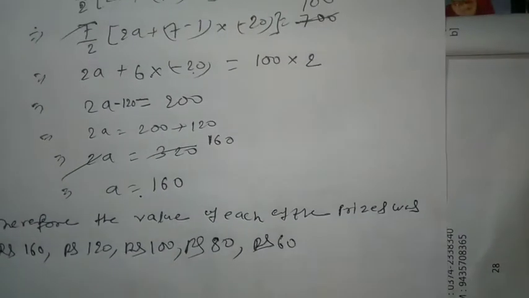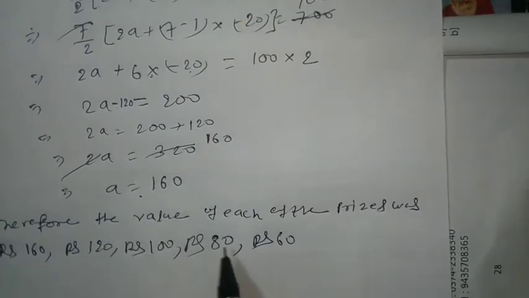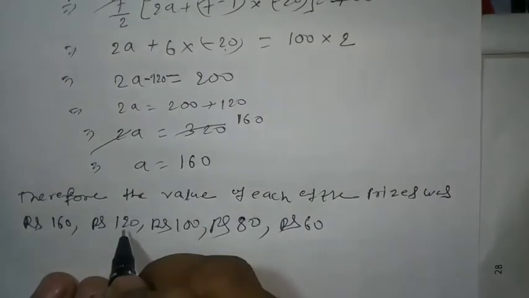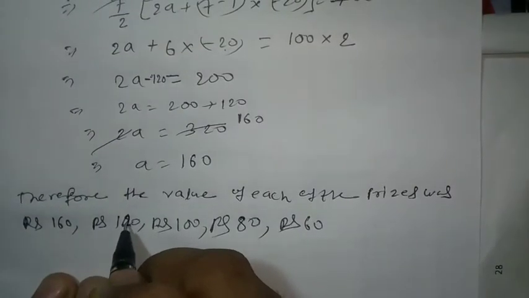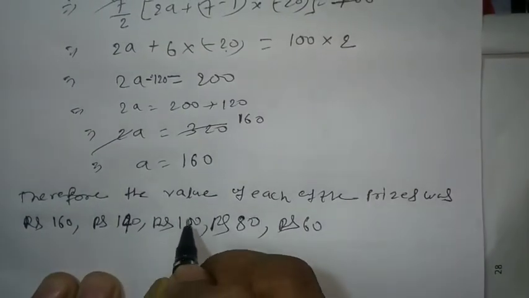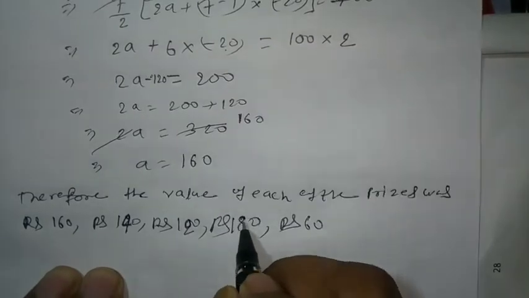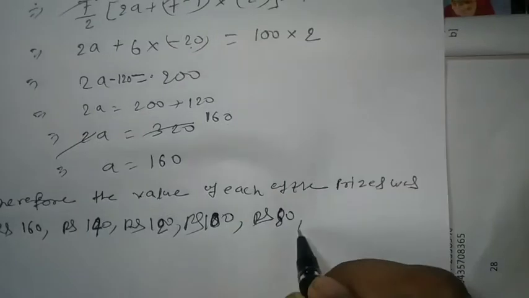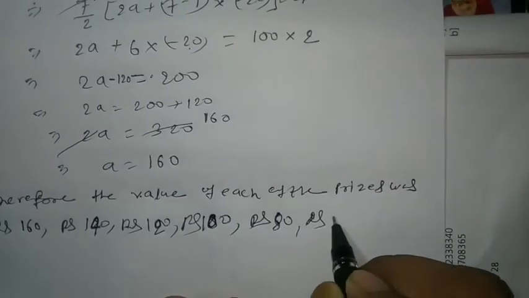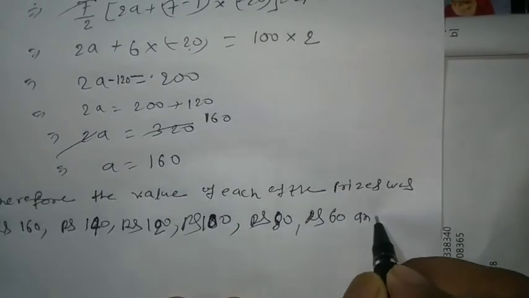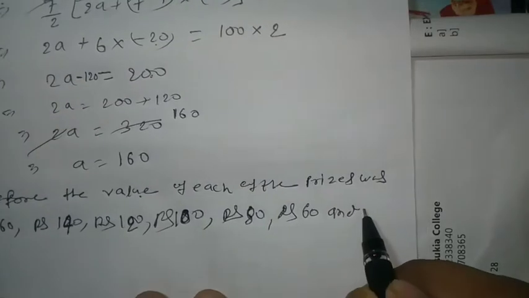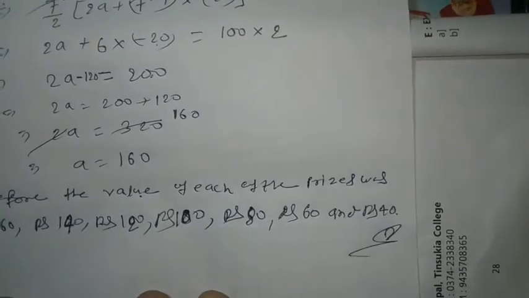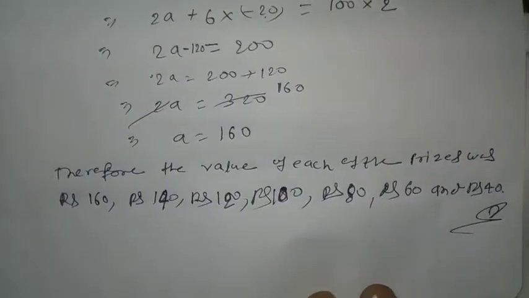60. Sorry, this is 140, 160 minus 20, 140, this is 120, this is 100, this is 80, next price is rupees 60, and the last price is rupees 40. Answer. Now the next question, question number 17.